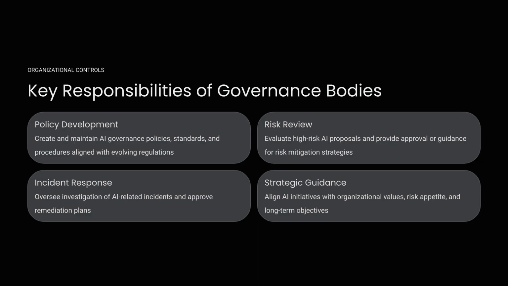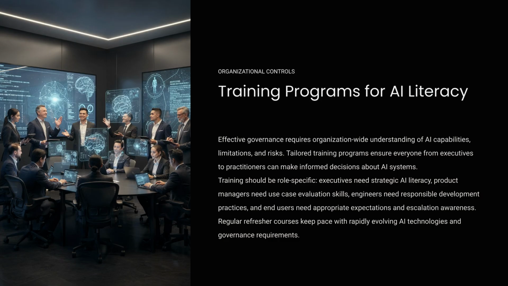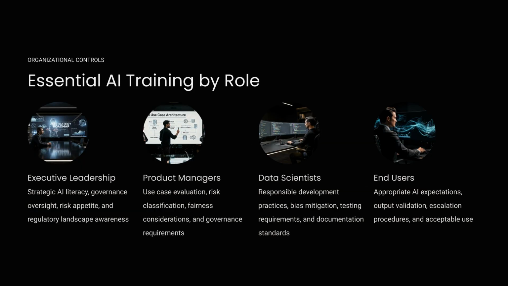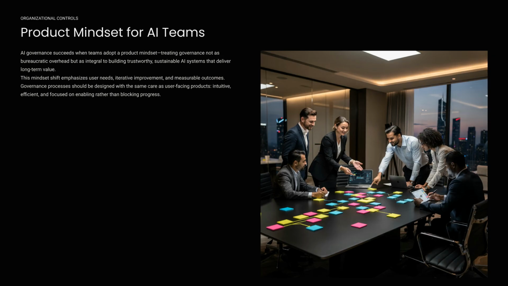Key responsibilities of these governance bodies include policy development, risk review of high-risk proposals, incident response oversight, and providing strategic guidance. Training programs for AI literacy are vital. Training should be role-specific to ensure everyone, from executives to end users, understands AI's capabilities, limitations, and governance requirements. Essential AI training content is tailored for executive leadership, product managers, data scientists, and end users, focusing on their respective governance needs.